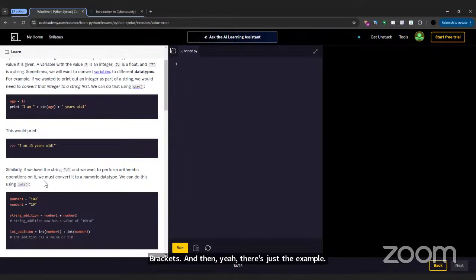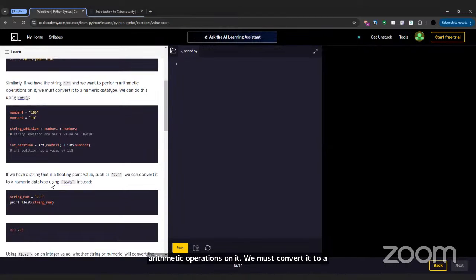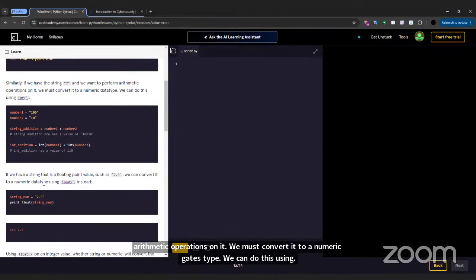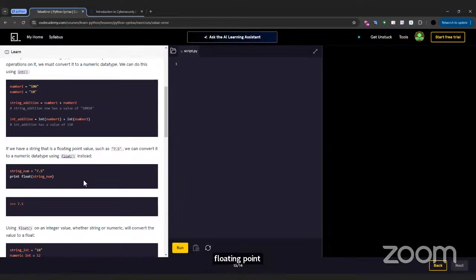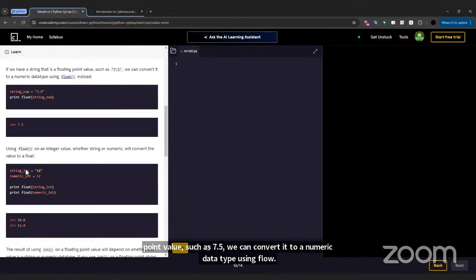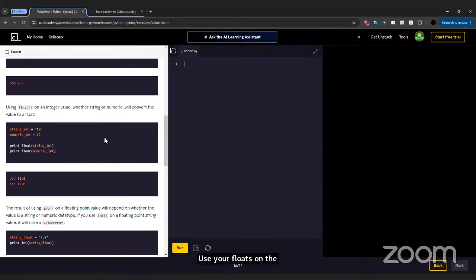That's the result. Similarly, if we had a string '7' and we want to perform arithmetic operations on it, we must convert it to a numeric data type. We can do this using int brackets. And this is the example. If we have a string that has a floating point value, such as 7.5, we can convert it to a numeric data type using float brackets instead. And some examples. Using float brackets on an integer value, whether string or numeric, will convert the value to a float.